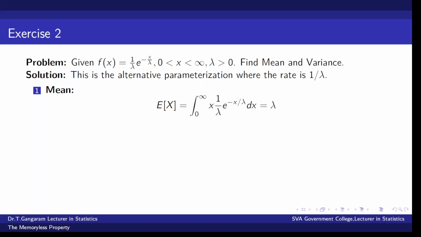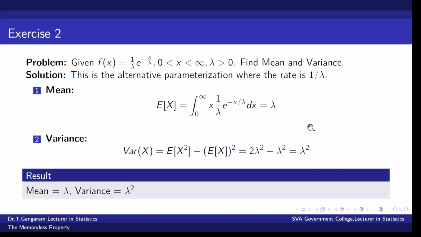Here expectation of x is equal to, for lambda it is 1 by lambda, for 1 by lambda it is lambda, opposite. Variance is expectation of x square minus expectation of x whole square. This is equal to 2 lambda square minus lambda square. We can get 1 lambda square. So the mean is lambda and variance is lambda square.